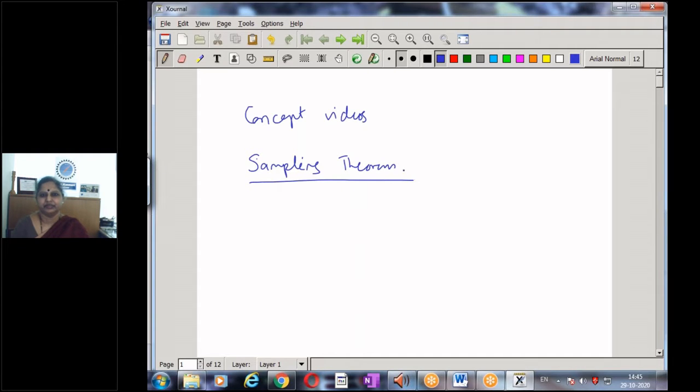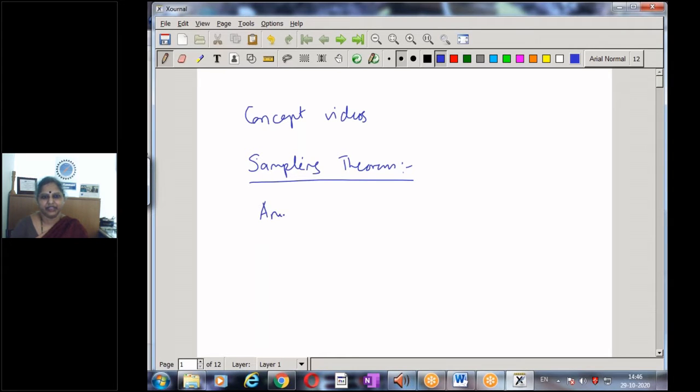So here in this short module, we shall try to understand the sampling theorem, and we should also try to come out with the proof of the sampling theorem, as this forms a basis in all signal processing applications. So to state the sampling theorem,